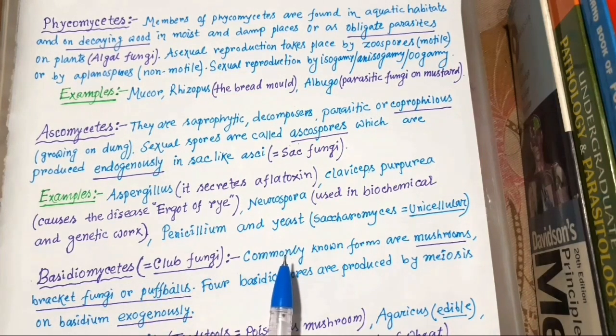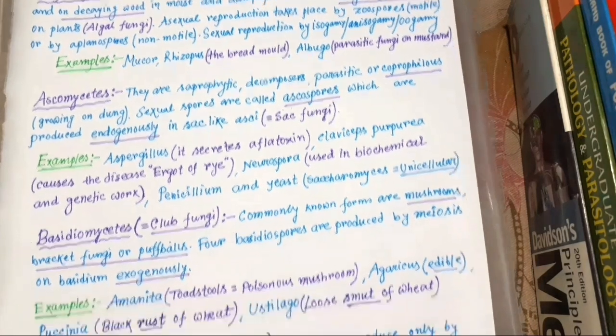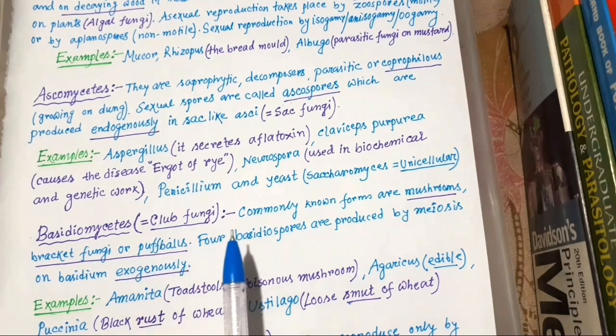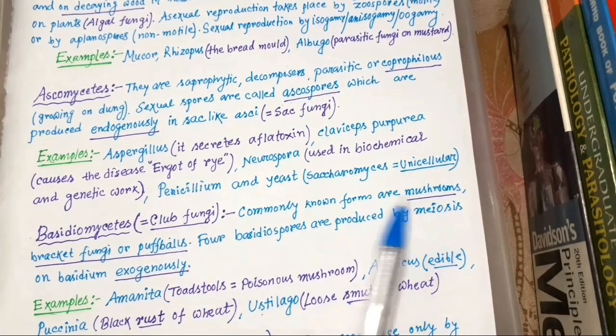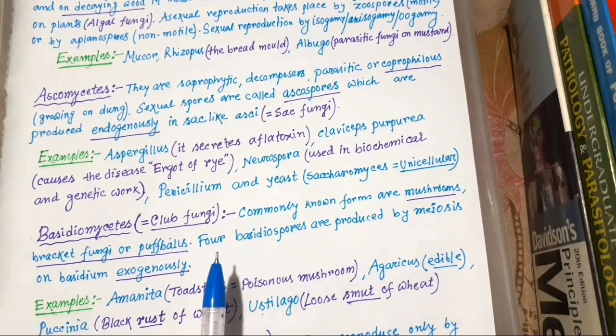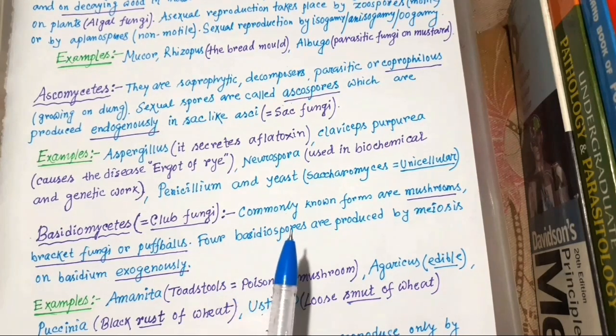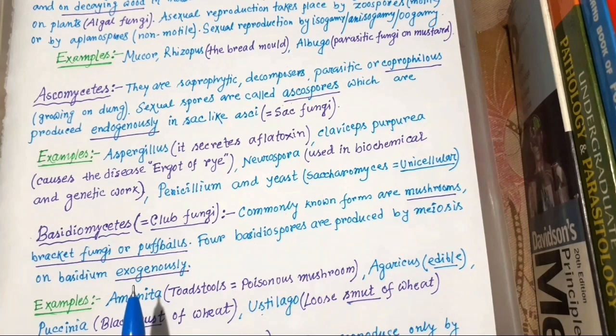These cells are called basidia in plural form and basidium in singular form. The commonly known forms of Basidiomycetes are mushrooms, bracket fungi, or puffballs. Four basidiospores are produced by meiosis on the basidium exogenously.